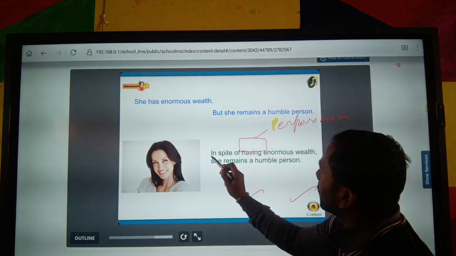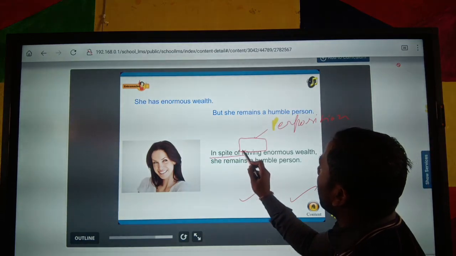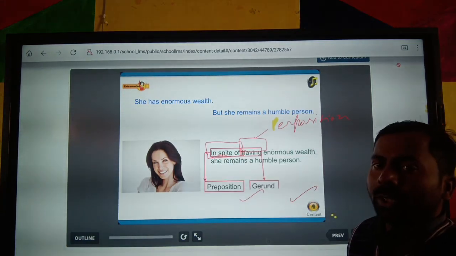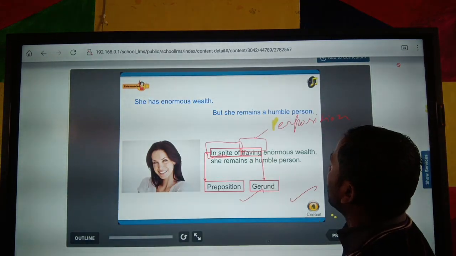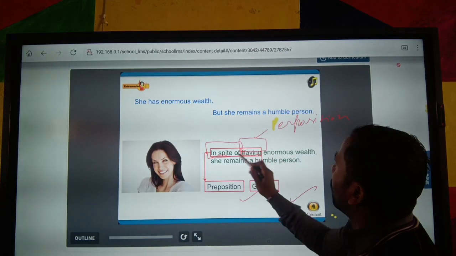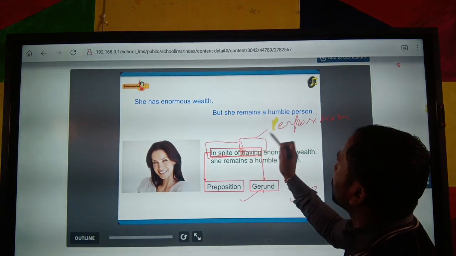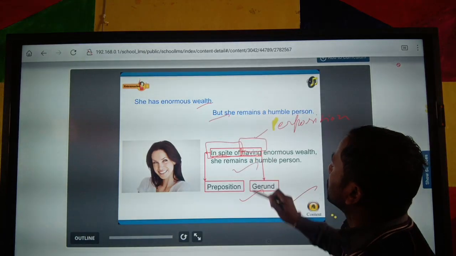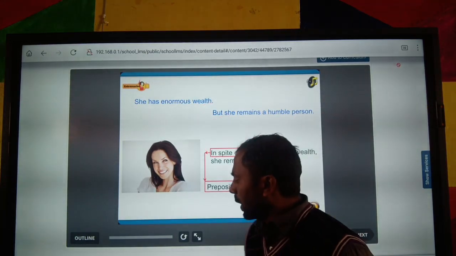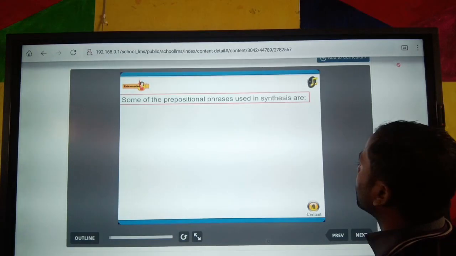In this sentence, both sentences are combined in a single sentence. In spite of having enormous wealth, she remains a humble person. You can see in spite of is a preposition, and having is a gerund. So the preposition and gerund combine the two simple sentences into a single sentence. Okay, I hope you all understand it.